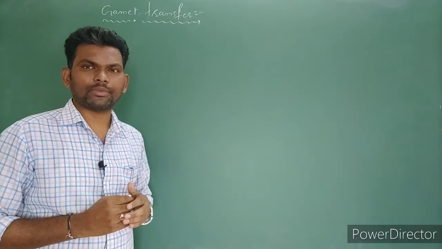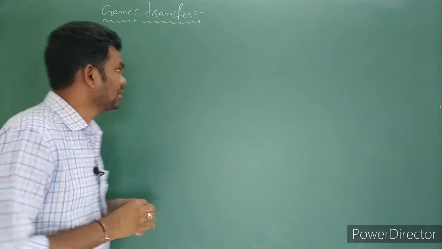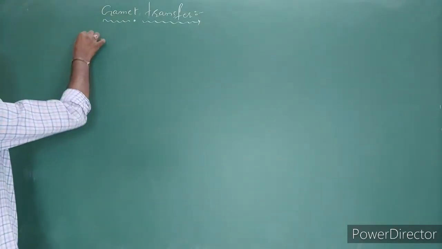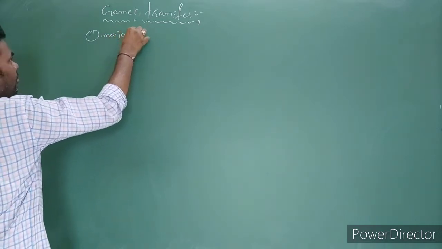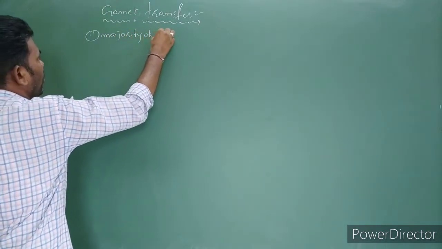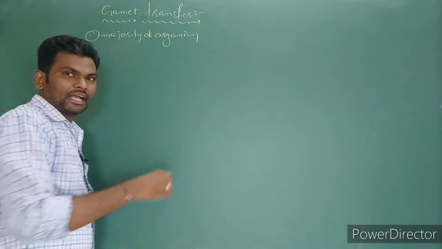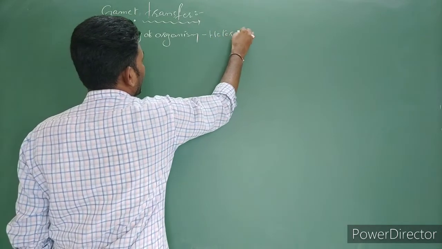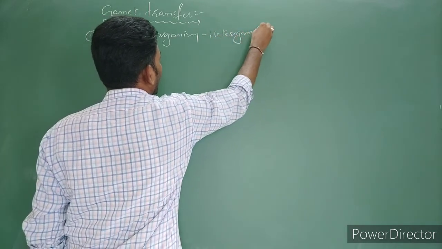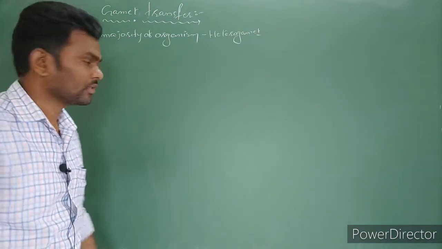In the majority of organisms, gametes are heterogametes. The gametes are not the same size. The first point here: majority of organisms' gametes are in which stage? Heterogamete. And you know already, what is the definition of heterogamete, right?